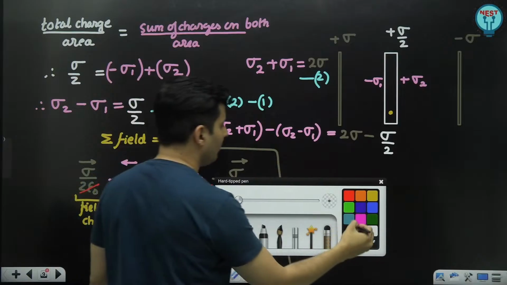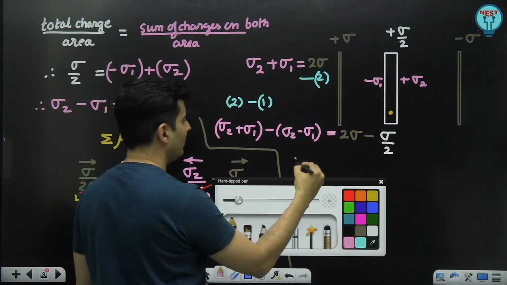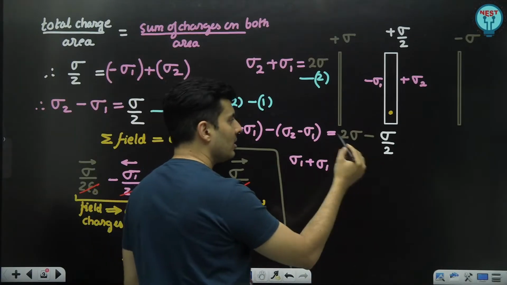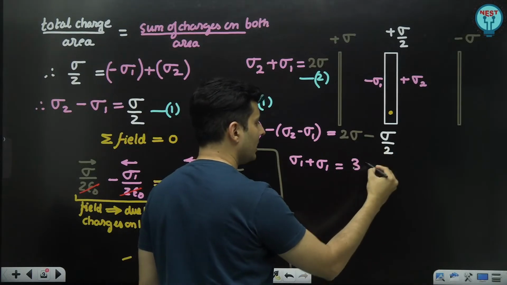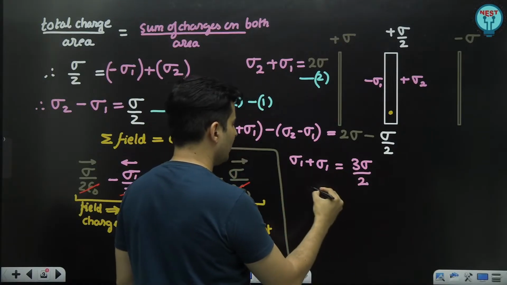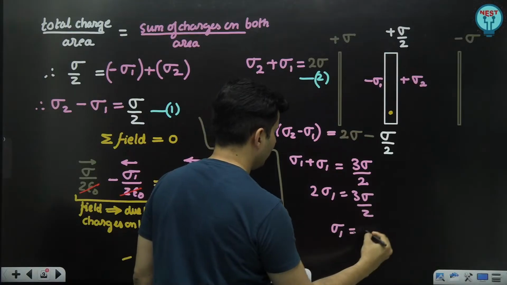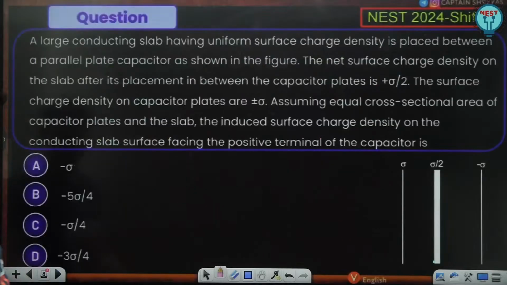So what will this become on the left hand side? Sigma 2 cancels. Sigma 1 will come 2 times. So sigma 1 plus sigma 1 will be 2 sigma 1. On the right, this will be 4 minus 1, 4 minus 1 is 3, so 3 sigma by 2. So 2 sigma 1 is 3 sigma by 2, so sigma 1 will be 3 sigma by 4.